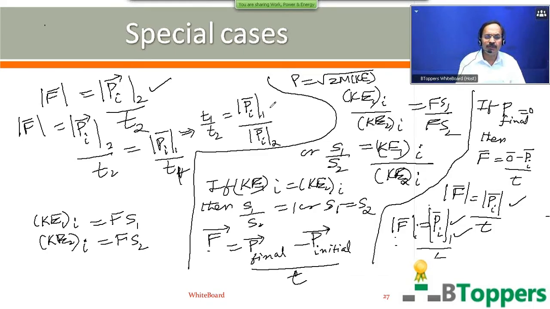In the present discussion, the two bodies are moving with the same initial kinetic energy. So the initial kinetic energy of each body is the same. Root 2 is a constant. Therefore, the ratio of the magnitudes of their initial momenta, if they are initially moving with equal kinetic energies, is equal to the square root of the ratio of their masses.